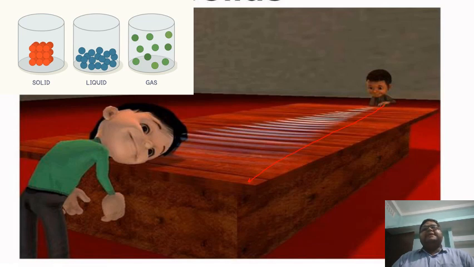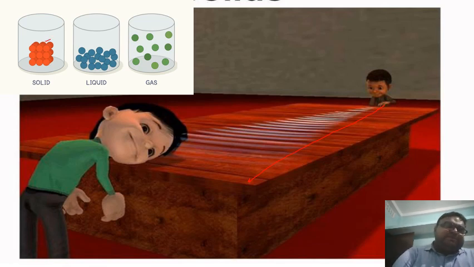And when we describe some basic characteristics of solids, liquids and gases, we say that the particles are very closely packed in the case of solids. In the case of liquids, the particles are not so densely packed, and in the case of gases, the particles are almost loose, right? They are at a very great distance from each other, right?